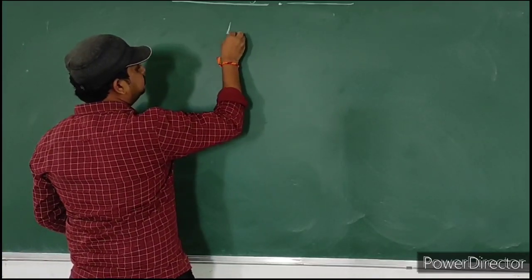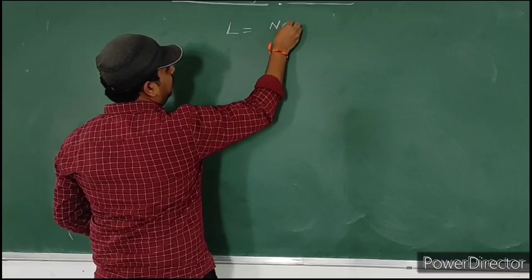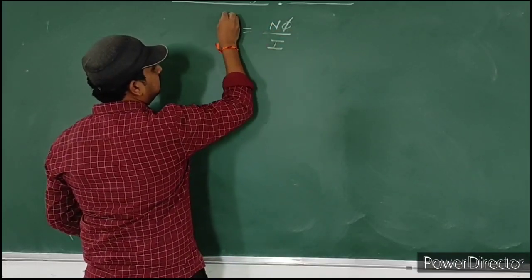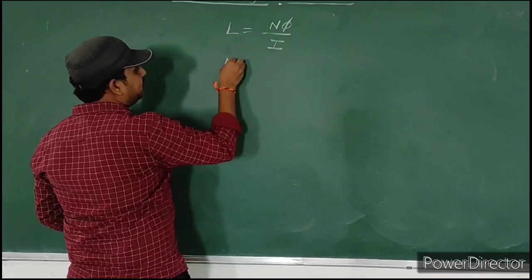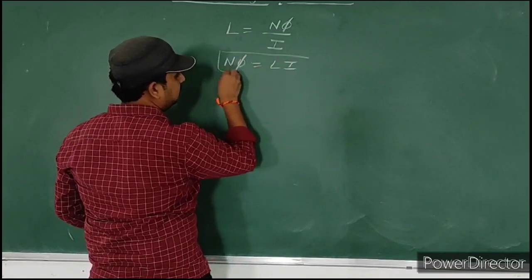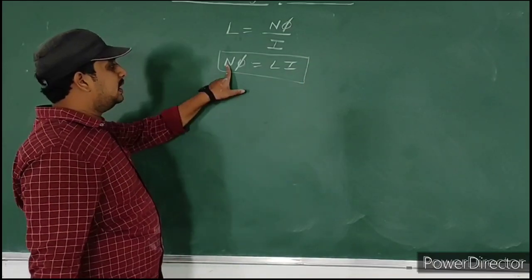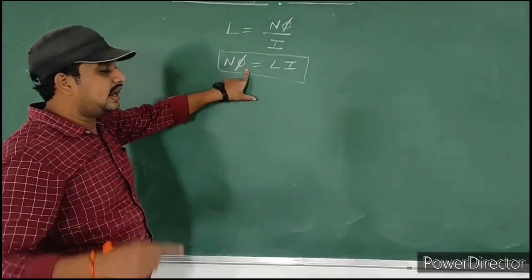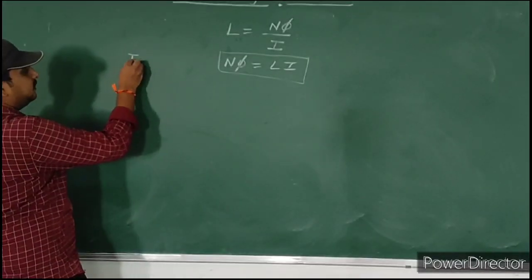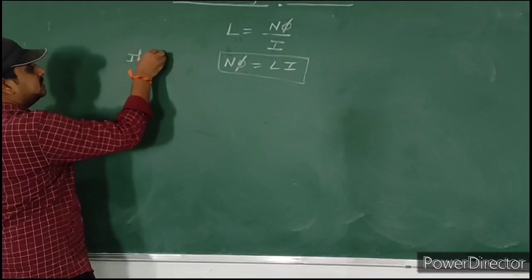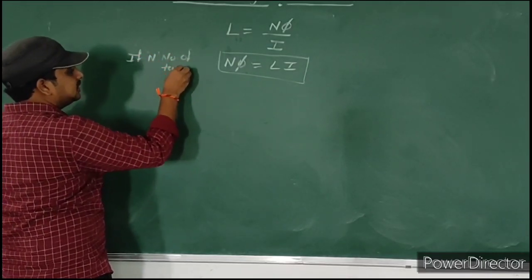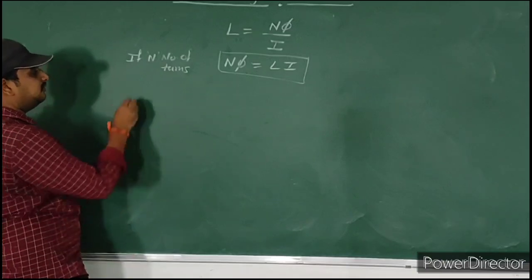L is equal to N phi by I. We can write N phi is equal to L I. Here N phi means total flux. If N number of turns are there, that time flux is N phi.